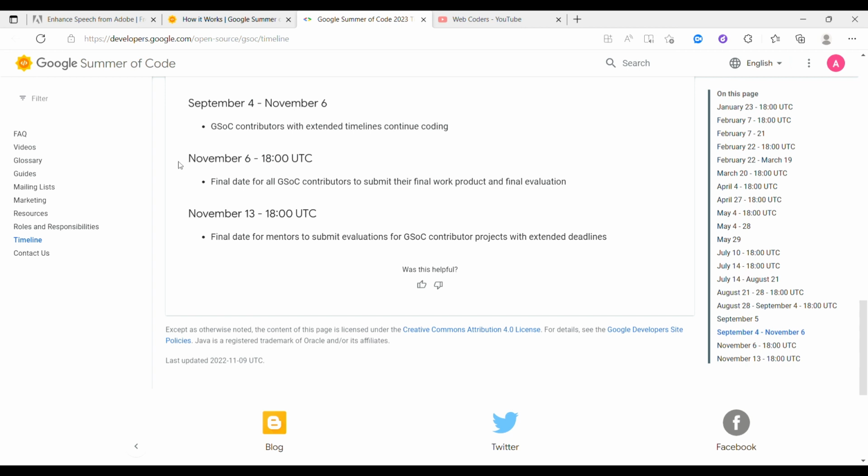From 6th of November, that is the final date for GSOC contributors, meaning us, those who will be selected, to submit their final work product. And 13th of November is the final date for all the mentors to submit that project's details to GSOC. That is the whole timeline for the Google Summer of Code.